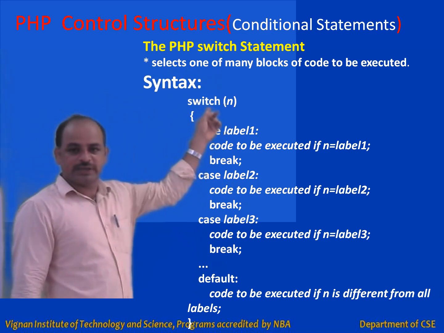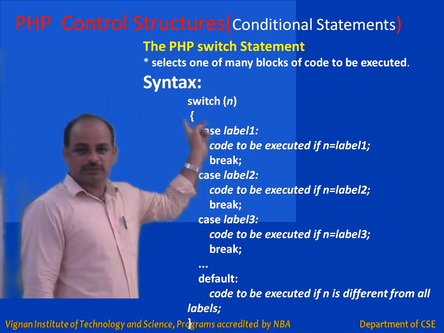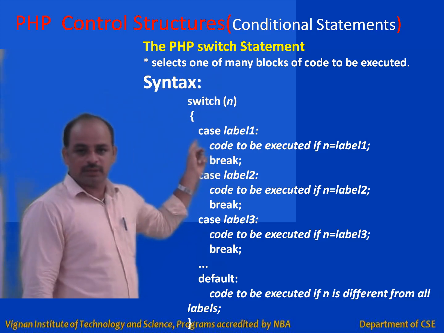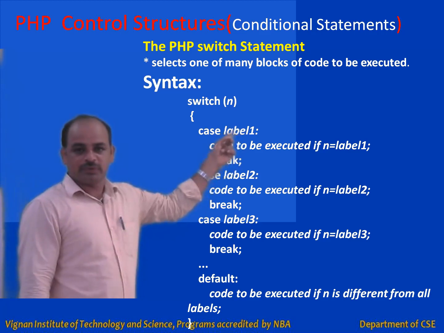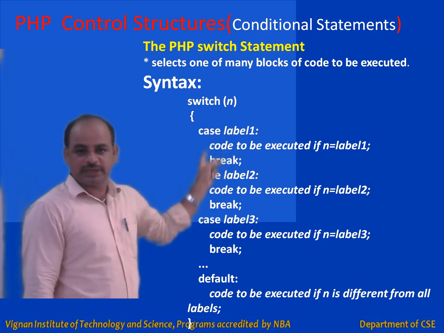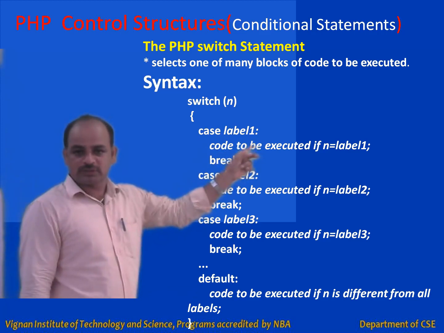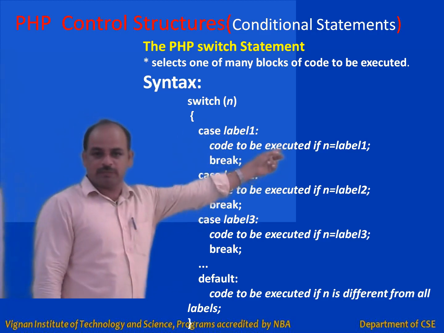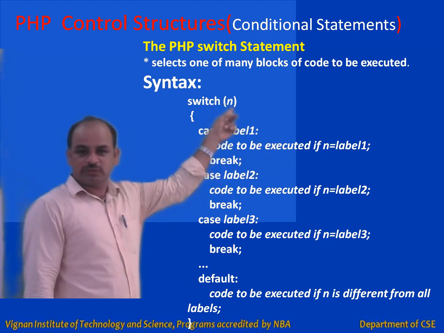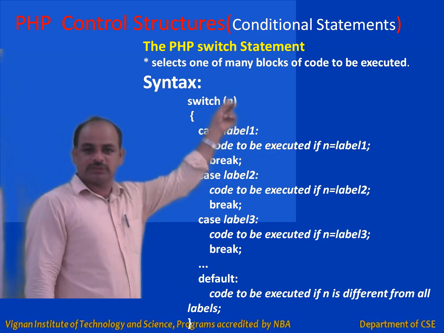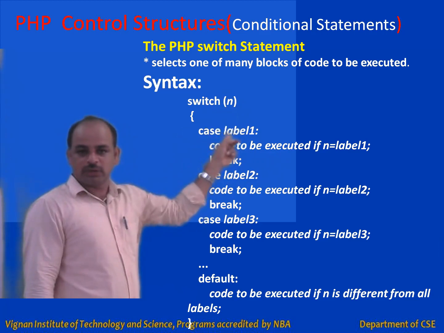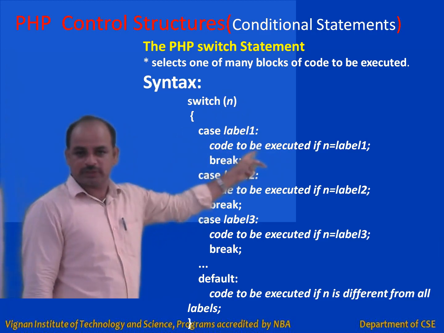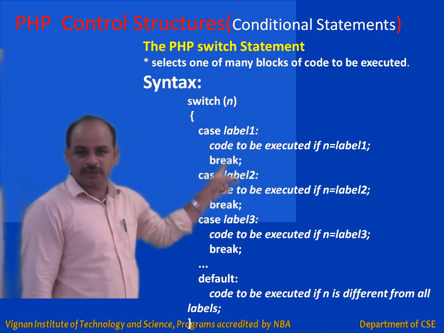So simply, you can see the syntax is switch n. This is the beginning of the switch block. Here, case is a keyword, and label is any value. This is the case 1 block, the code to be executed if n is equal to label. First, the n value within the switch is compared with the value of case. If n is matched with label 1, the code within case 1 will be executed, and finally break.